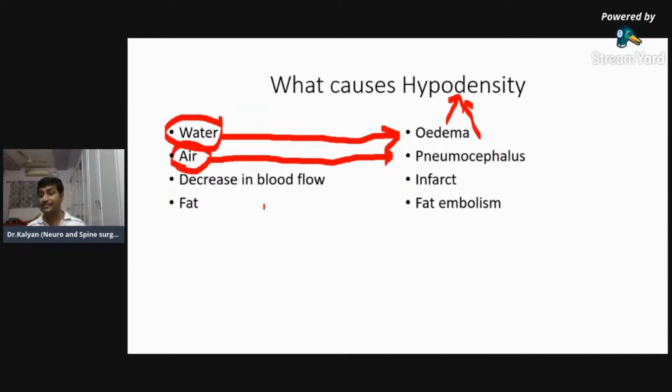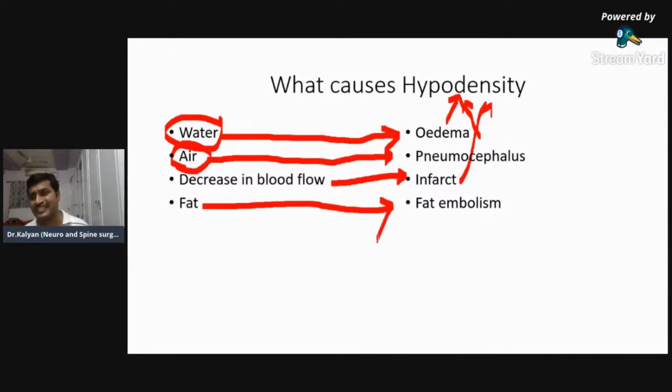Third one, decrease in blood flow. Blood contains iron. When there is a decrease in blood flow, that causes an infarct. We call that an ischemic infarct. So again, the infarct is hypodense. Fourth one is fat, as in fat embolism, but fat seen in the CT brain is very rare. So forget fat. You have to remember only these three things: water, air, and an infarct. So am I clear what causes hypodensity?